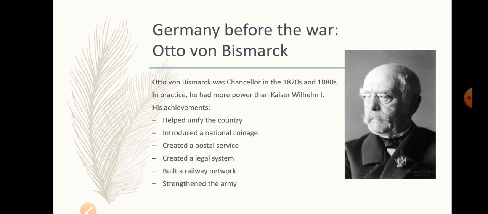In practice, he had actually more power than Kaiser Wilhelm I. He was very famous for helping to unify the country. He introduced a national coinage, so coins were introduced nationwide, all over unified Germany. He created a postal service and a legal system. He built a railway network, and he strengthened the army.